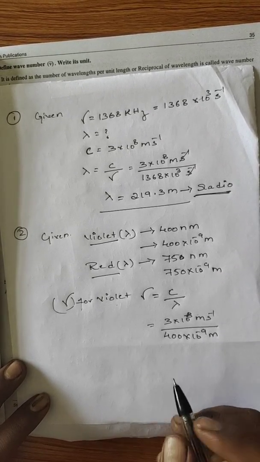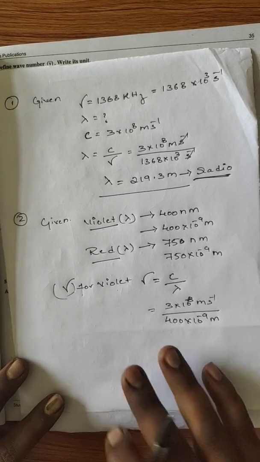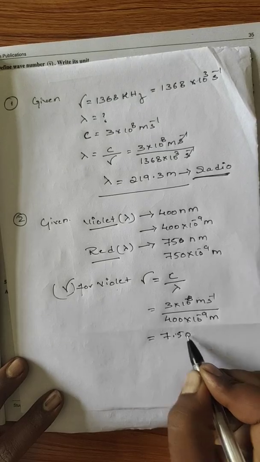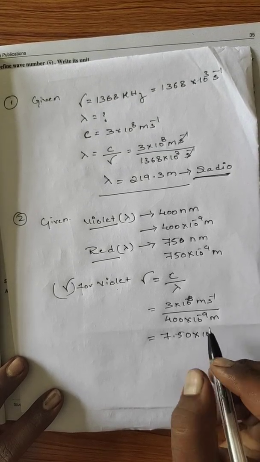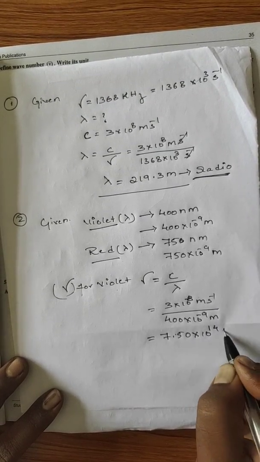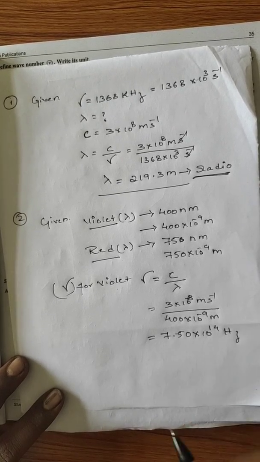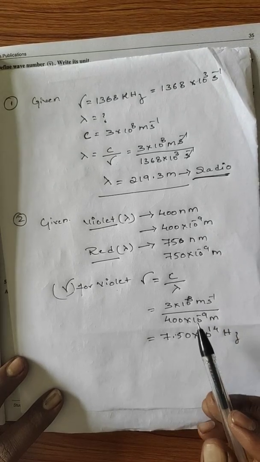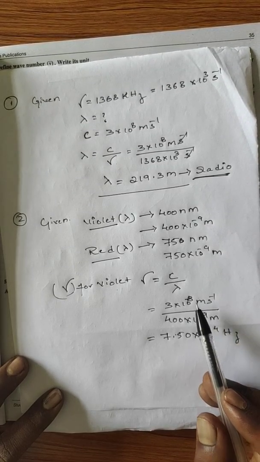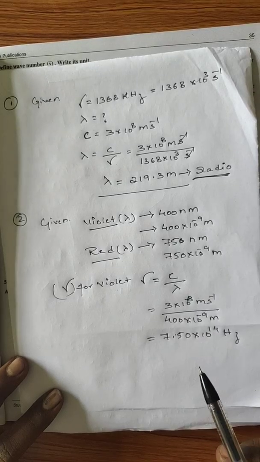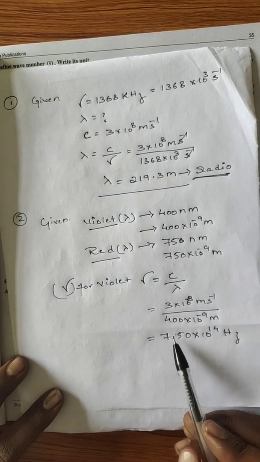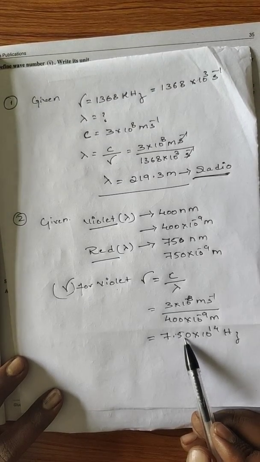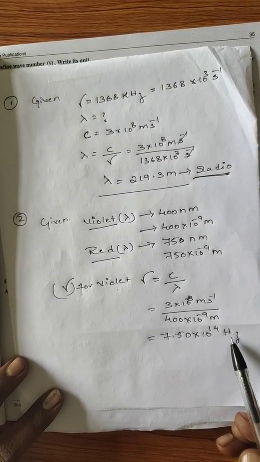While solving this we will get 7.50 into 10 to the power of 14 hertz. How do you get the 14? The minus 9, when it goes to the upside, becomes a plus, so it becomes 10 to the power of 17. If you shift the decimal point, we get 7.50 into 10 to the power of 14 hertz.